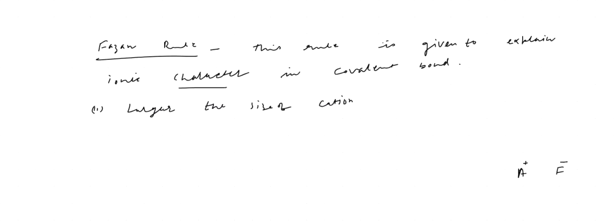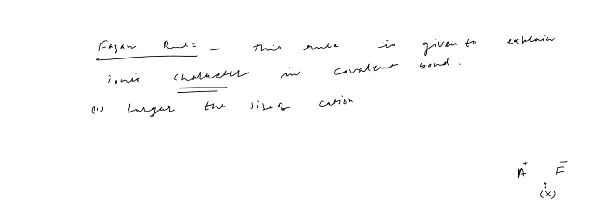Ionic means the electron should not be exactly between the two. If it is exactly between the two, it will be covalent. So either the electron should come here or go there.